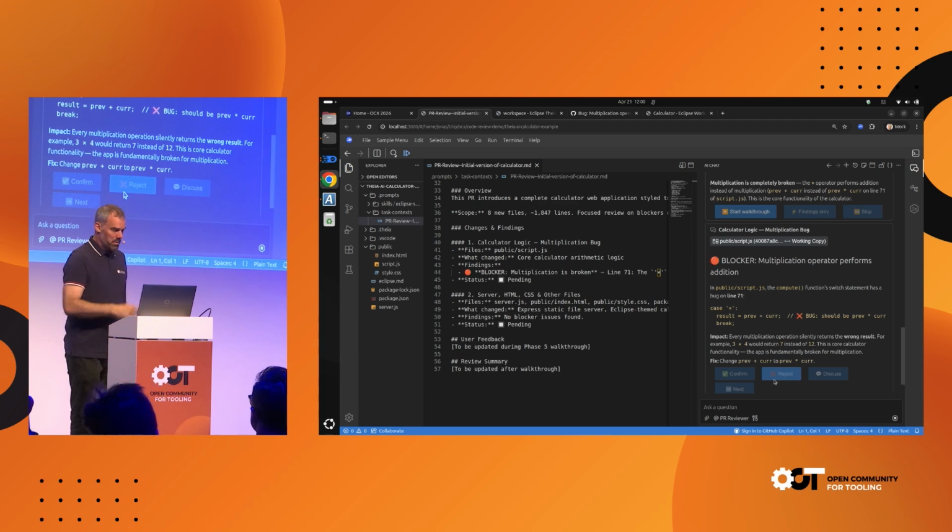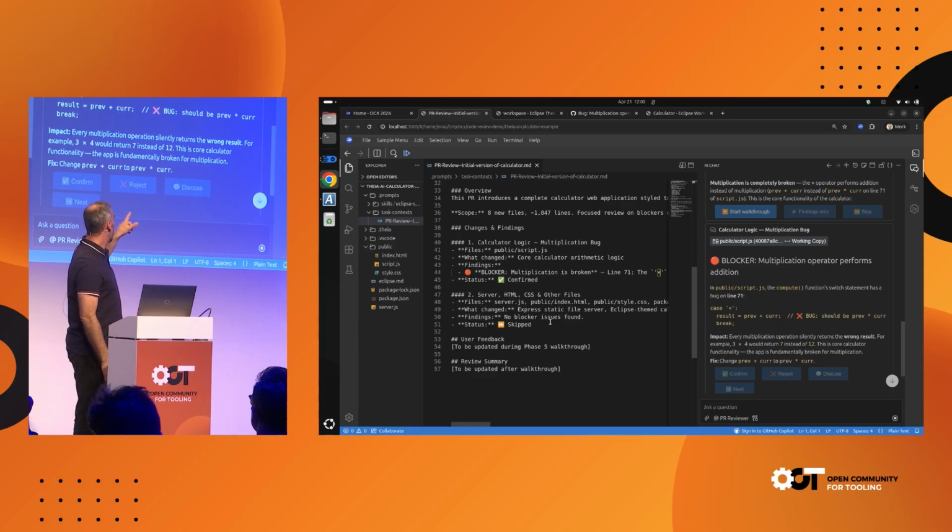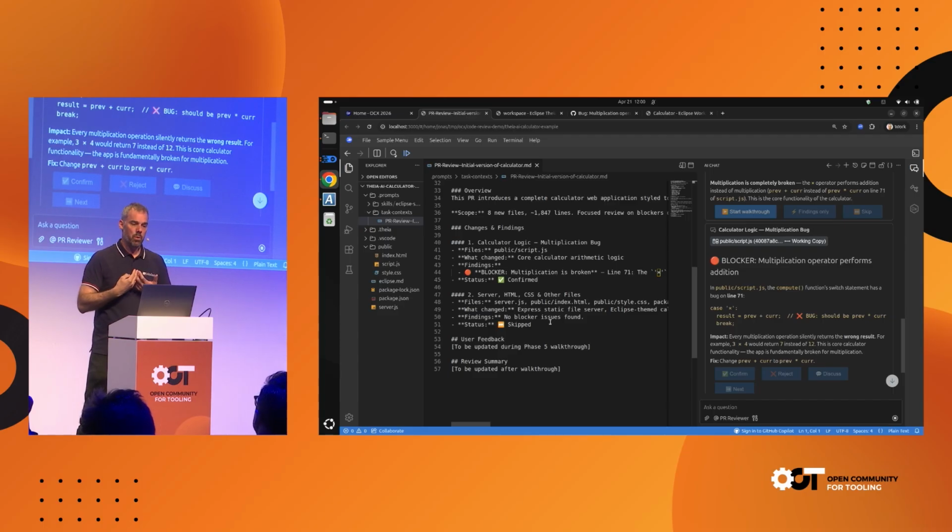Now what we will be able to observe in the middle, if you watch this part of the plan for a sec, we now see that the plan was updated. It confirmed the first finding, for the second finding it said skip, and now it has all the information from my review, and now it will post that on GitHub for me. This is something that works very reliably, right? Because I basically added this information together with AI, and now I don't have to go to GitHub and use this not so user-friendly editor to add comments and write them down, but I just let AI do the job for me.